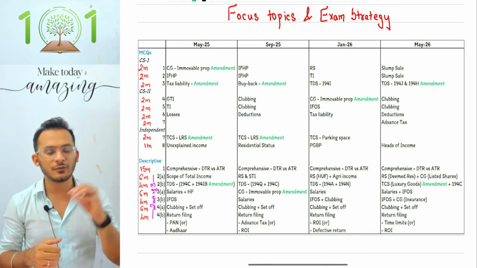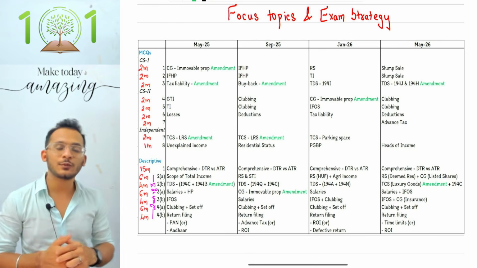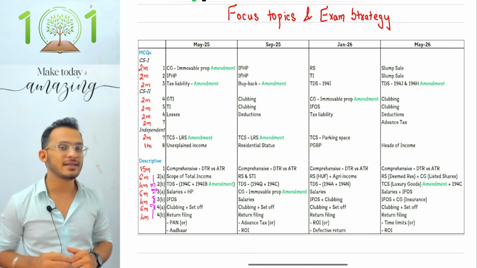based on whatever ICAI has asked you in the last 4 attempts, including the latest May 2026 attempt. From May 25 to May 26, what are the topics that ICAI has paid attention to in each question? You will see it here on the screen.